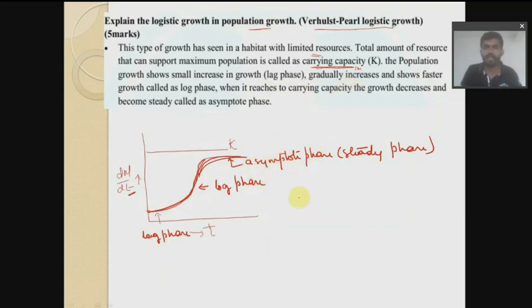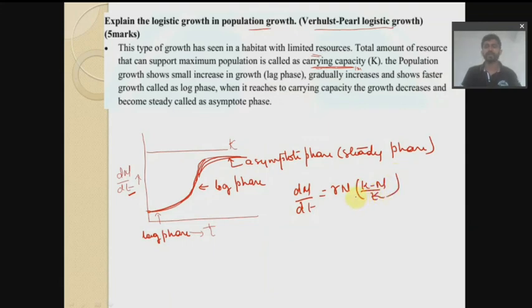After writing this diagram, you have to write the expression, that is dN by dt is equal to rN times (K minus N) divided by K.